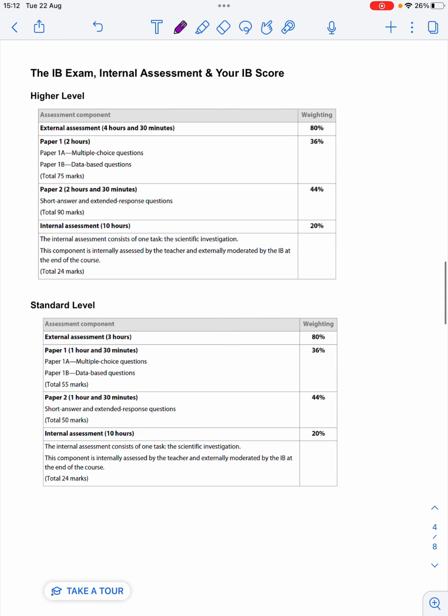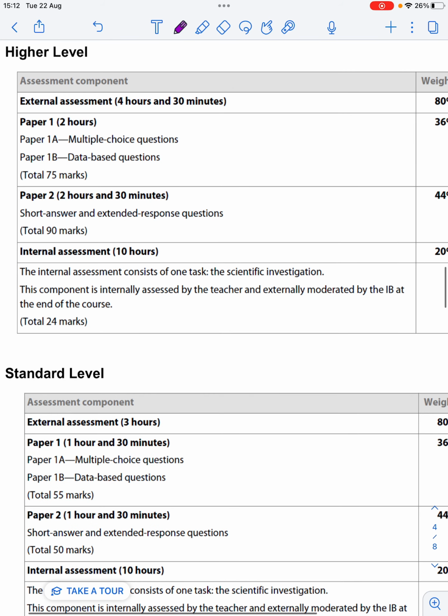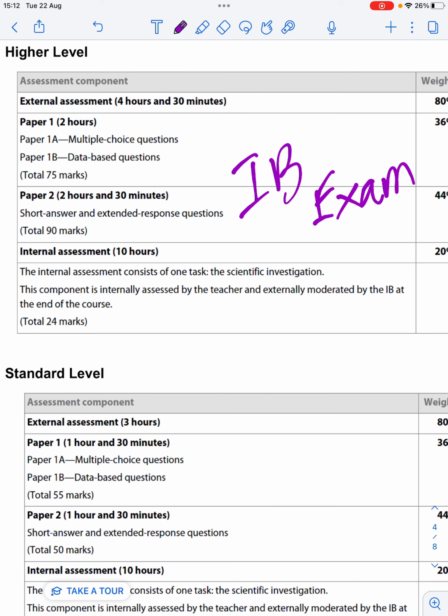Okay, the IB exam, with the syllabus change for exams in 2025, now there are 2 papers. There's really 3 papers, but they're calling it paper 1 and paper 2. If you look at it, these papers are what's called the external assessment. These papers are your IB exam. And so this is what's happening in May of your 2nd year.